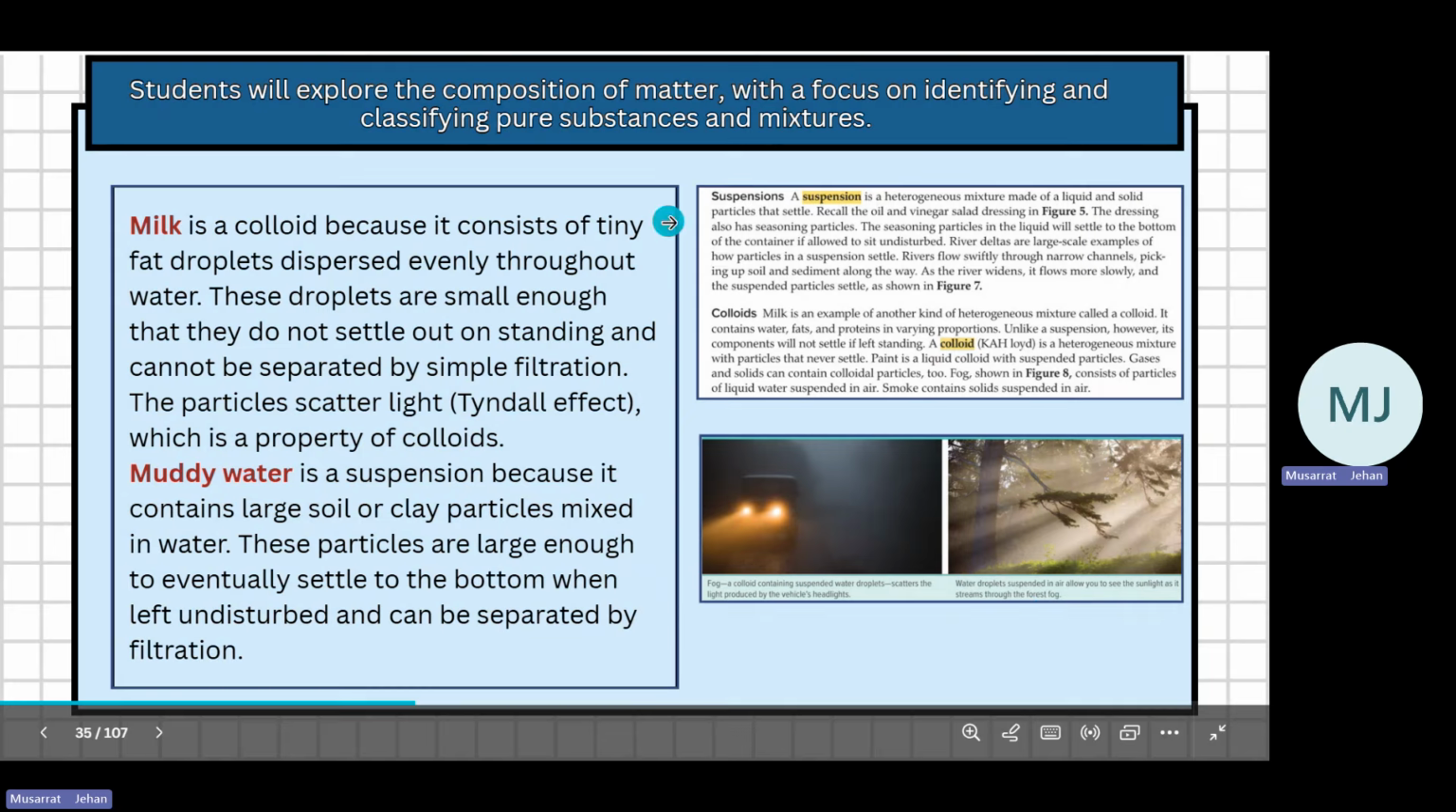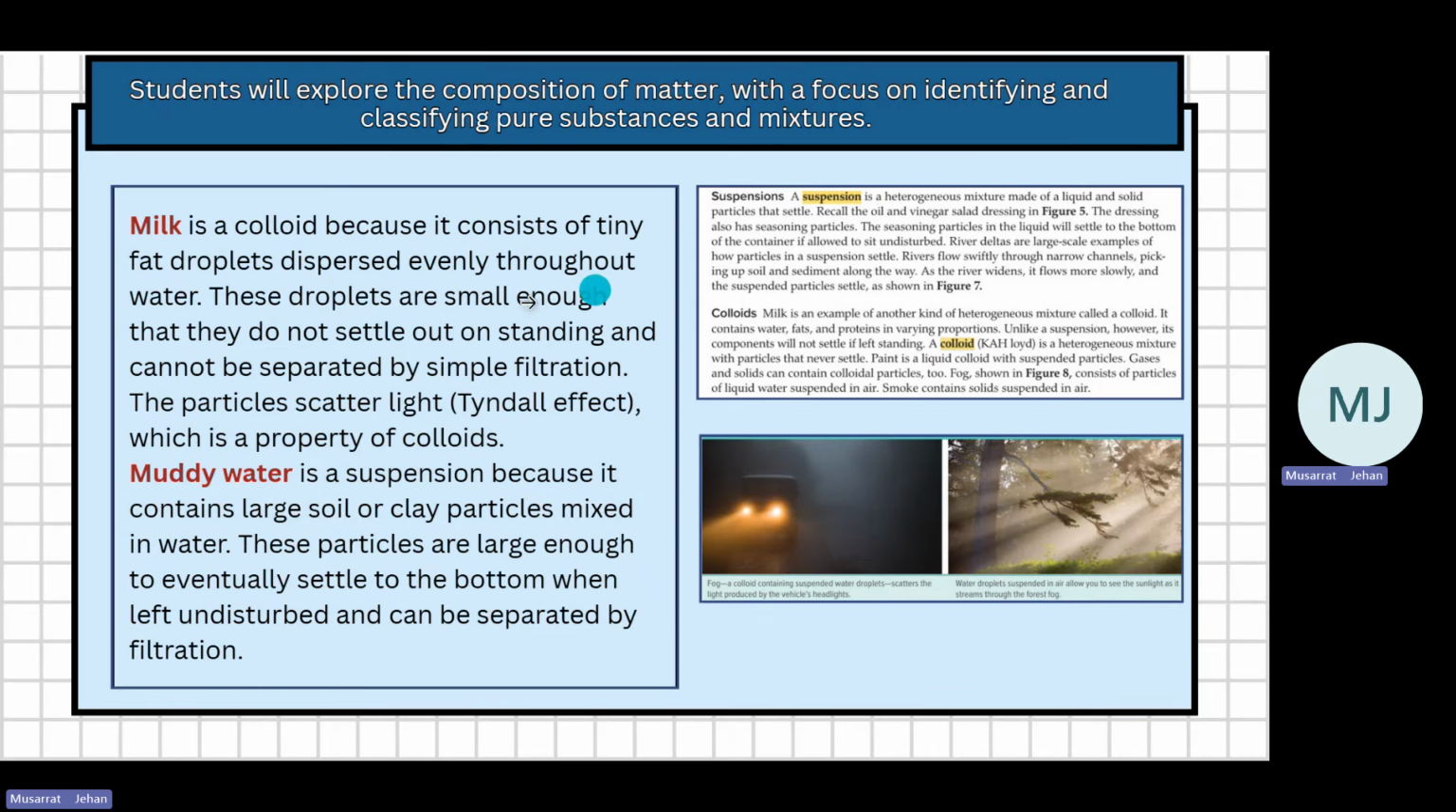Milk is a colloid because it consists of tiny fat droplets dispersed evenly throughout water. They're small enough that they do not settle. You cannot even separate them by filtration. They scatter light. Now, this is a way we can identify a colloid. How can we identify a colloid from a solution? A suspension you can identify: you leave it for some time and it will settle down. A colloid will not settle down. In a solution also, it will not settle down. How will we identify then if it's a colloid or a solution?